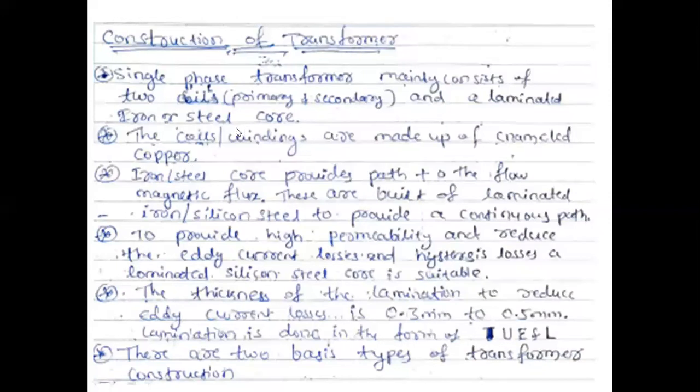Next one, the core. The iron or steel core provides a path to the flow of magnetic flux here. Core किसके लिए use कर रहे हैं? That will provide the magnetic flux which will link to both the coils. These are built of laminated iron or silicon steel to provide a continuous path. Continuous path provide करने के लिए, to reduce the losses, and we are using silicon steel or iron material for the core here, to provide high permeability and reduce the eddy current losses.